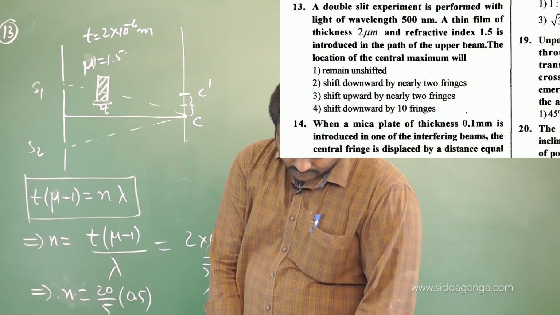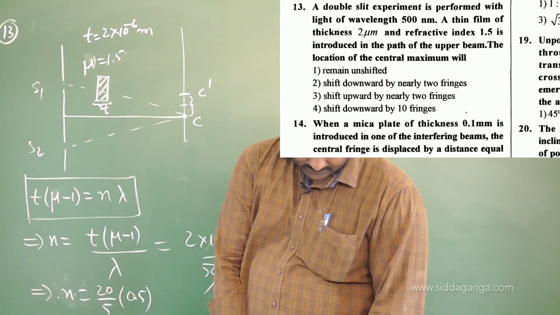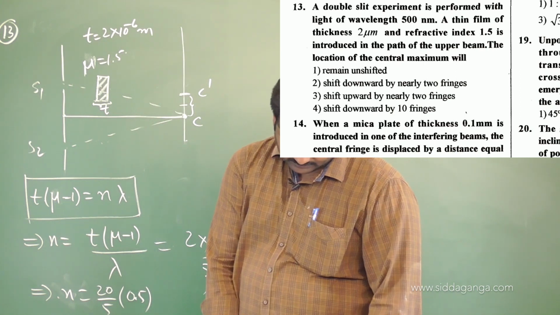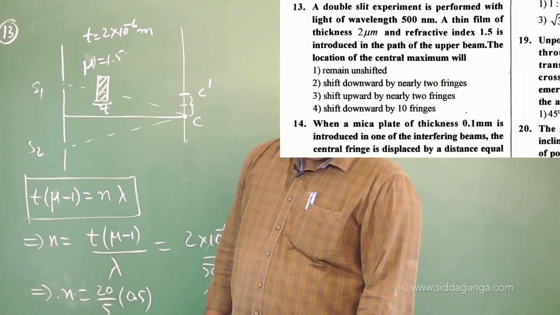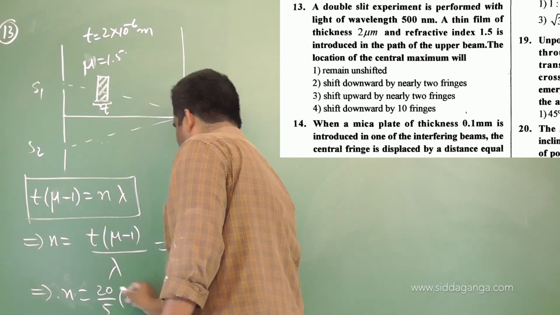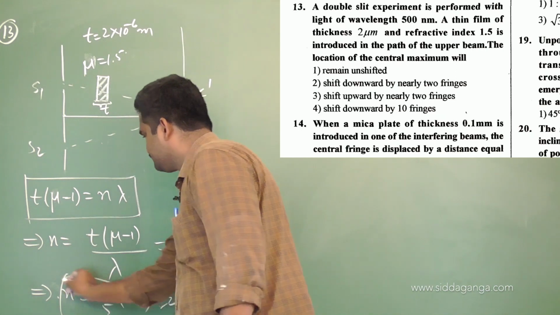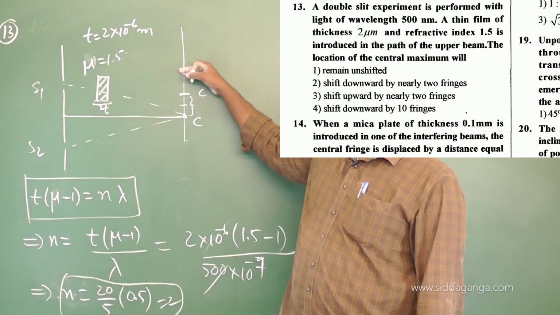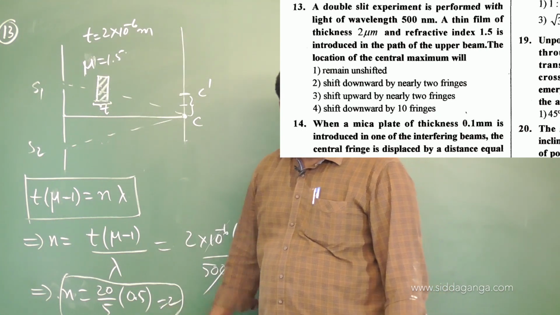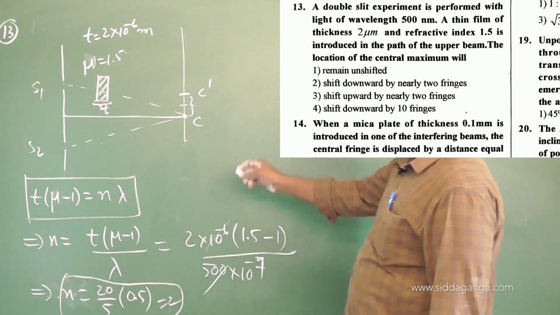The answer is, problem number how much is it? 13. For the 13th problem they have given the third option. Third option means shifts upward by nearly 2 fringes. The value of n equals 2. Calculating this value, we got n as 2, meaning the central fringe got shifted by 2 fringes. N equals 2, that's what you have to remember. Just make a note of this relation.